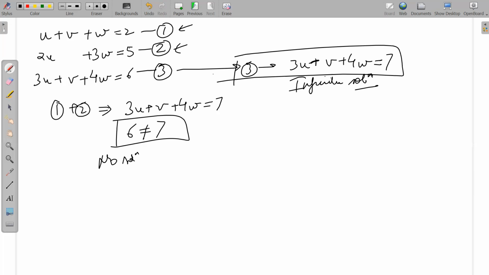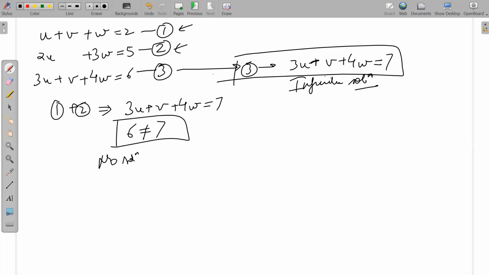The third equation can be derived from the first and second equations. Obviously, there will be no direct solution. Let us do a Gauss elimination sort of thing.